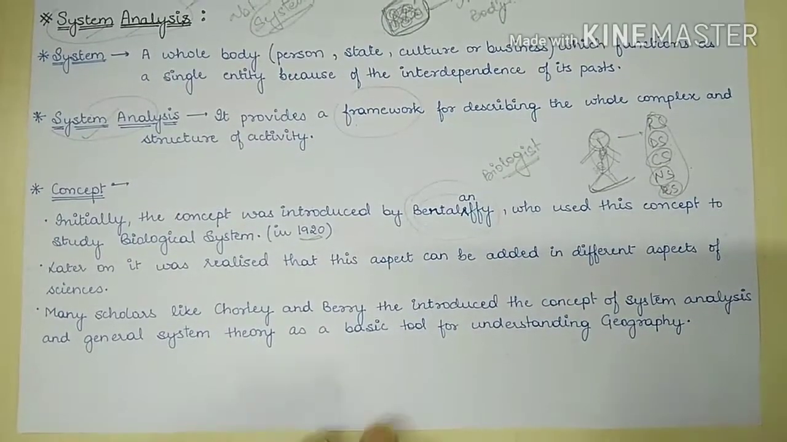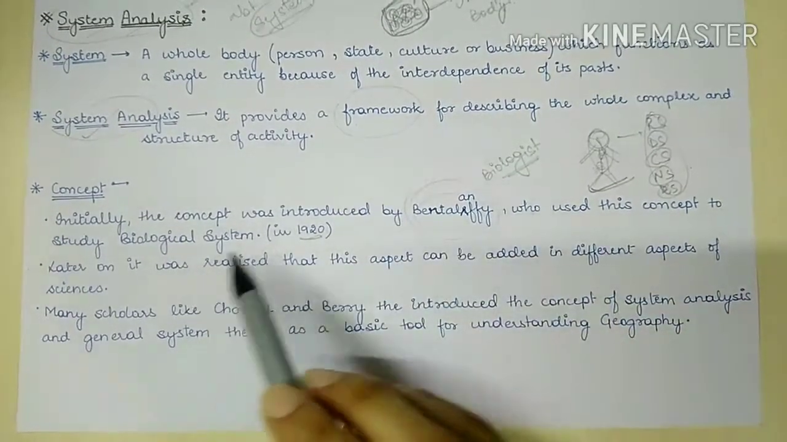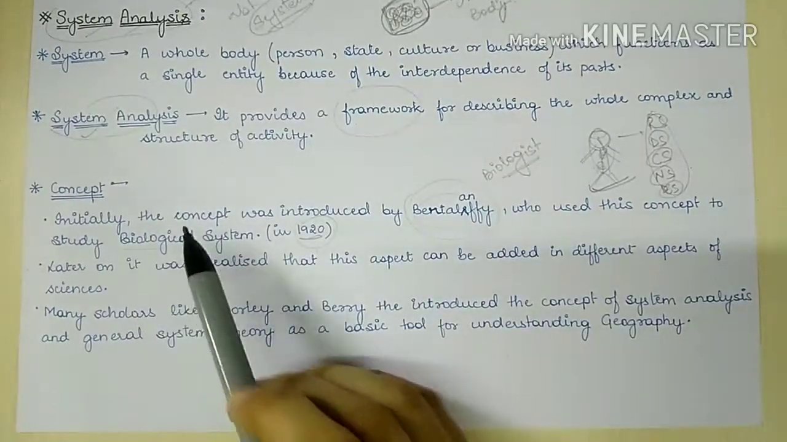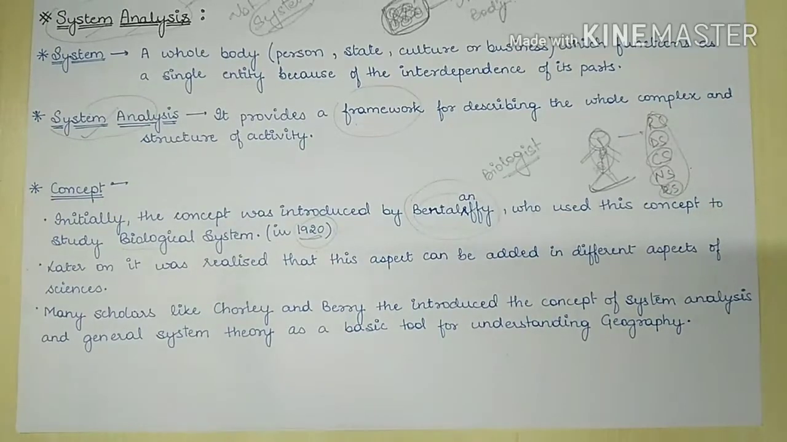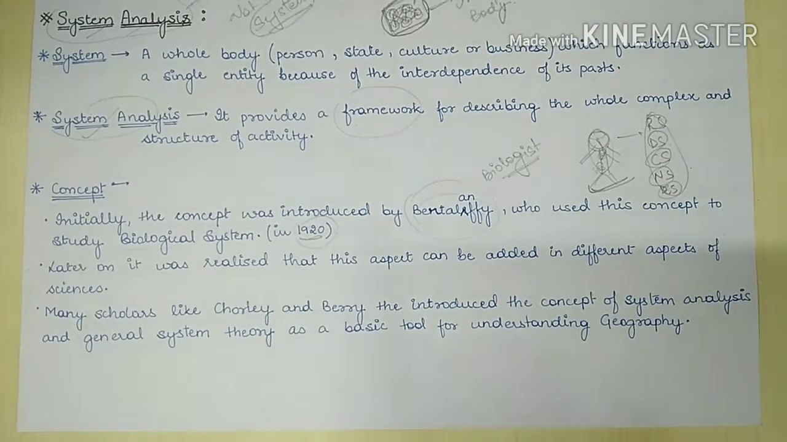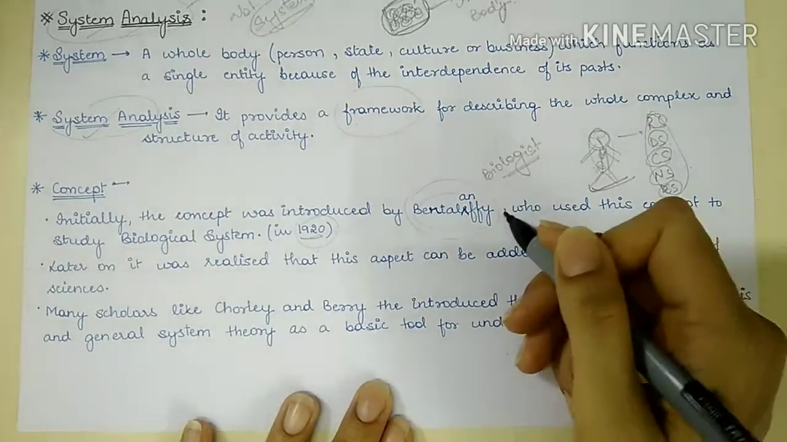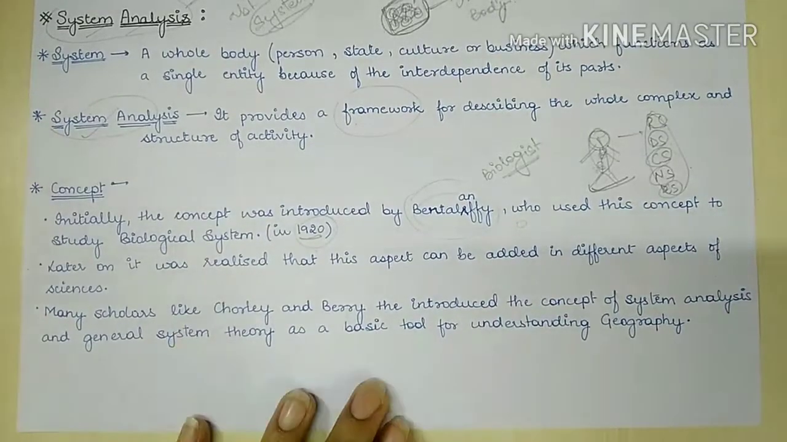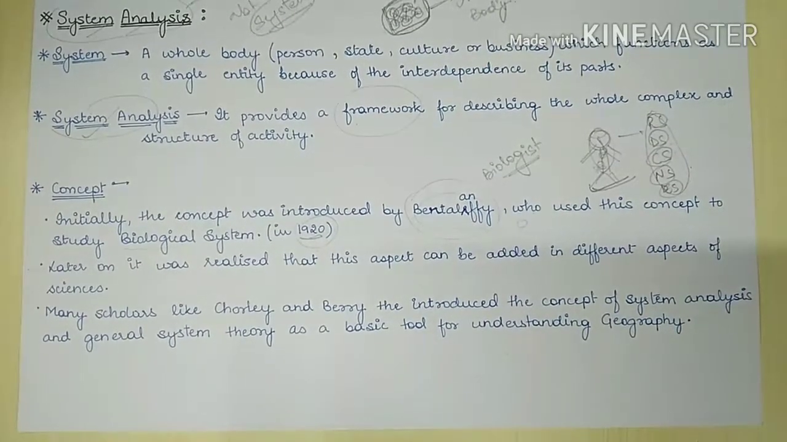Likewise, in 1920 this concept was first introduced in biology. But later on, scholars started to realize that the system analysis model can be used in different disciplines of the sciences. Not only in biology, in physics also we can study system analysis, in chemistry also, and in geography also we can study the whole concept of system analysis.